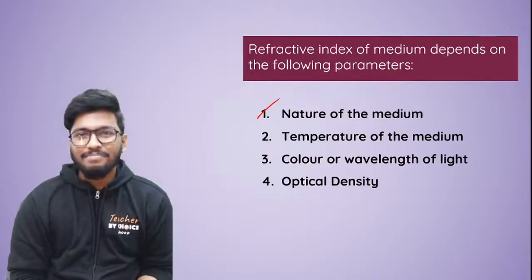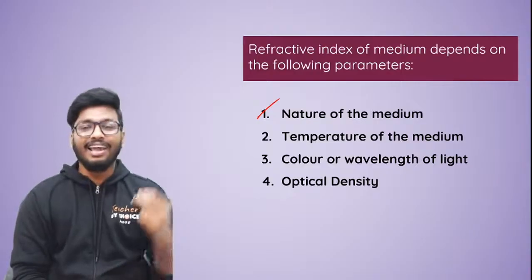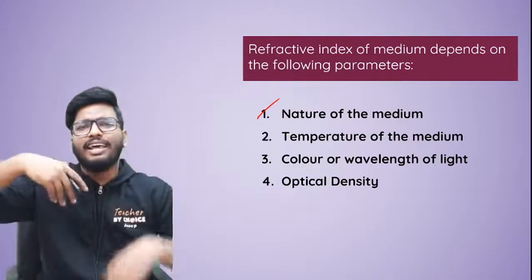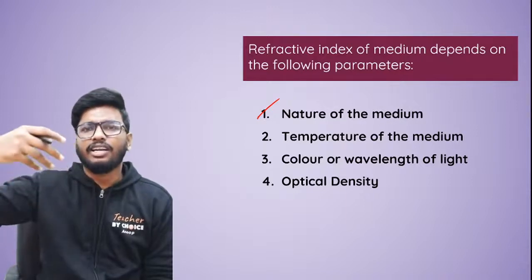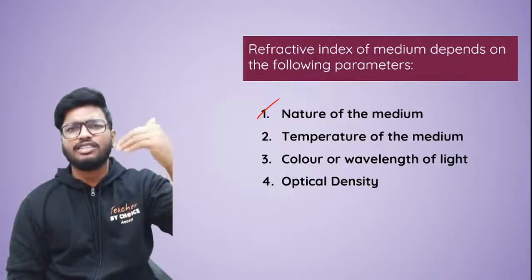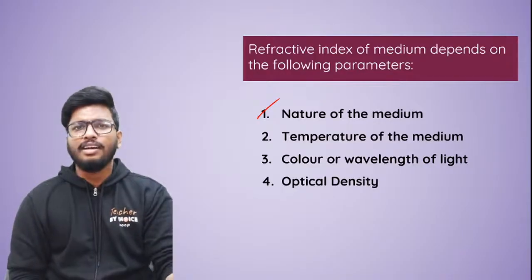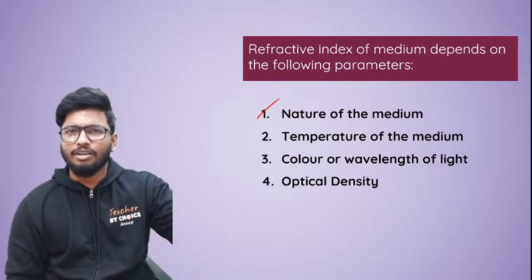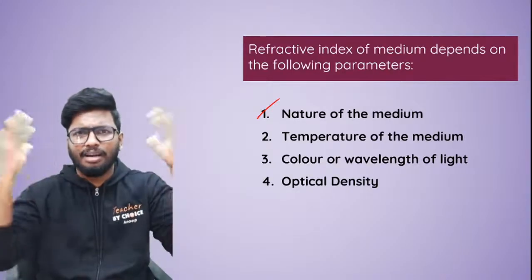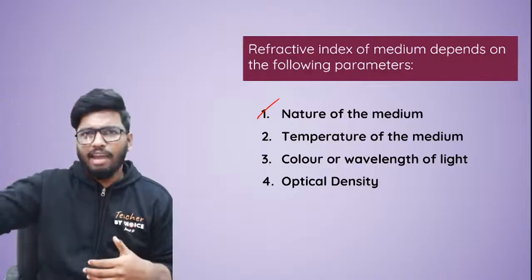The second factor it depends on is the temperature of the medium, like how hot or cold it is. If the temperature is more, the refractive index is also affected by it. So for example, this is the simple example that I can think of: when sunlight falls, the air particles become hot.